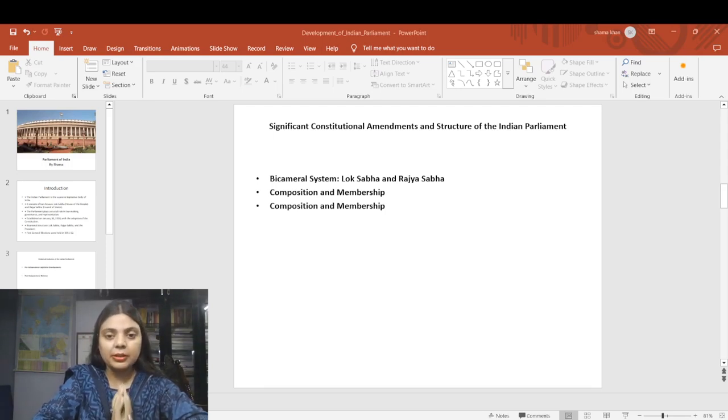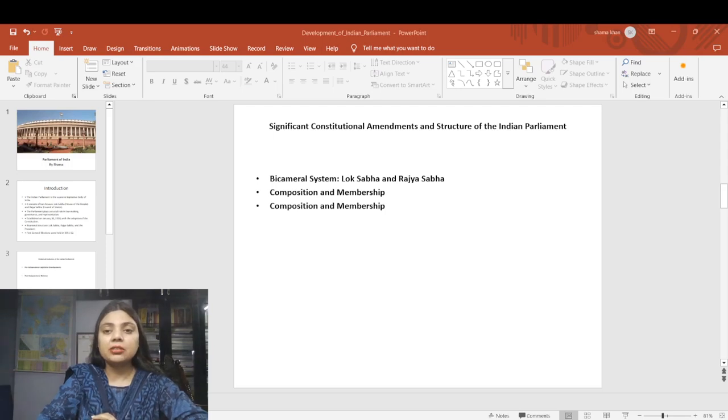Additionally, Parliament holds the government accountable through various mechanisms like question hour, debates and committees. Questions have already been asked with respect to these terms, be it question hour, zero hour or committees. The question has been asked in UPSC already. So the Parliament of India is a vital institution that upholds the democratic framework of the country, ensuring that the voice of people and states are heard and represented.